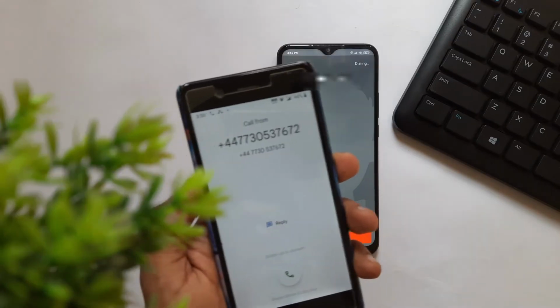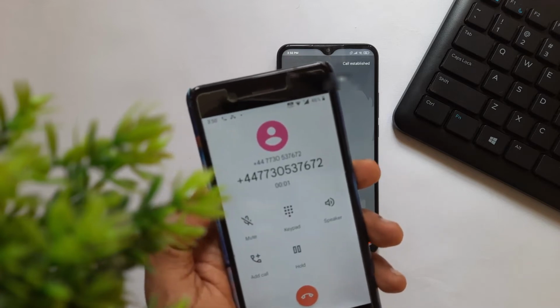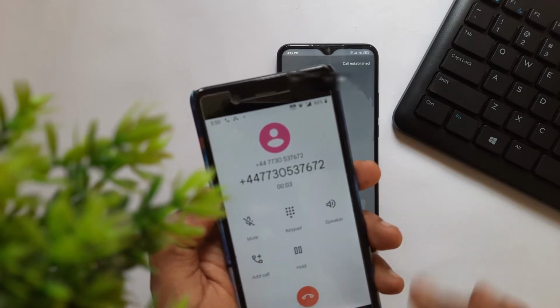And by using this app, you can easily prank your friends and family members, and definitely try this app, and the app link is given in the description below.